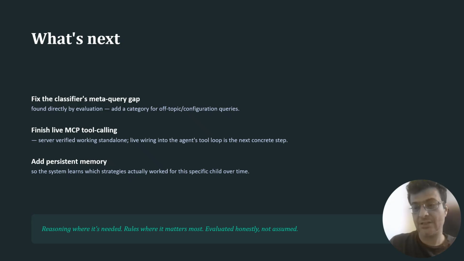The through line of this whole project is on screen. Let the model reason where reasoning is genuinely needed. Keep the highest stakes decision as a hard rule in code and evaluate honestly enough to find our own real weaknesses rather than assume the system works.